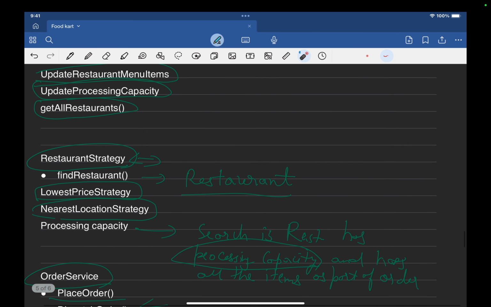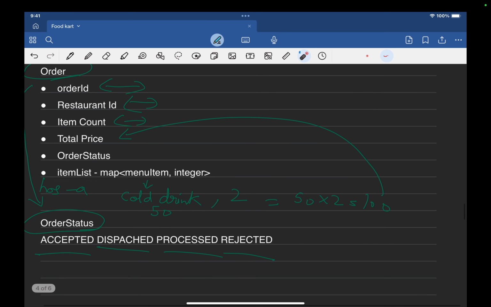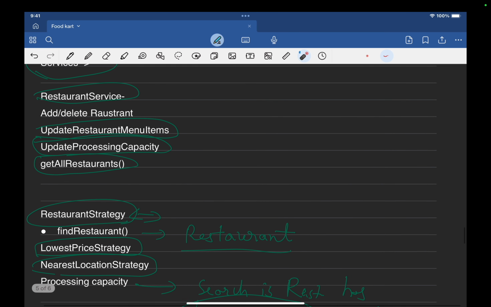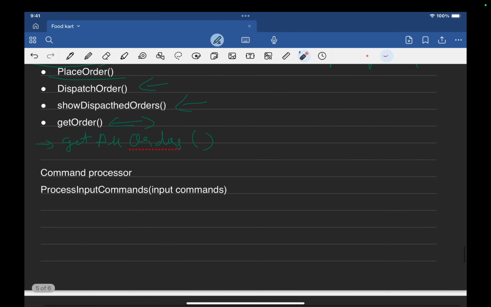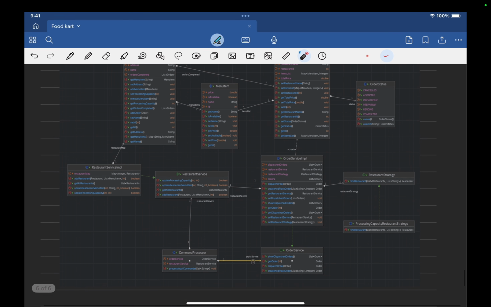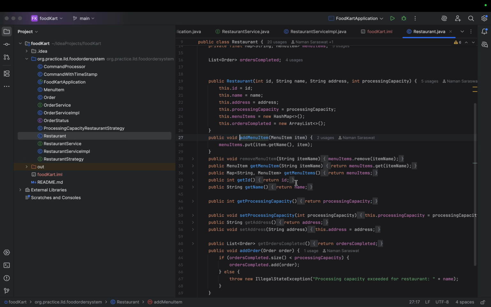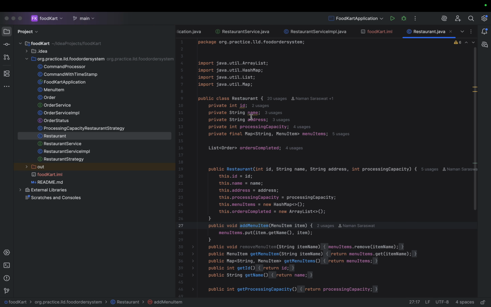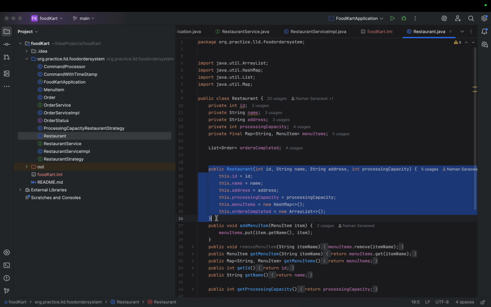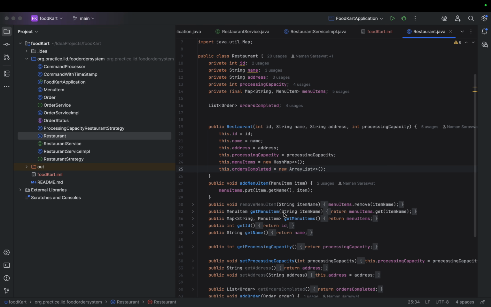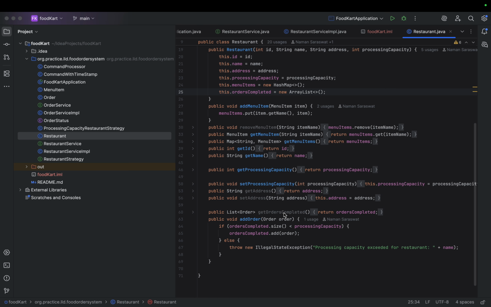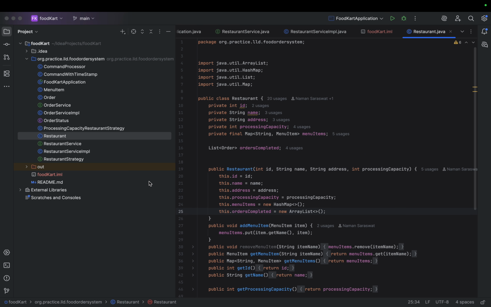So now we have gone through the entities, different kinds of services and their relations in the UML diagram. Now let's jump into code and see how we have coded it. So now let me go through the restaurant class. Here we have defined all the variables. Then we have a constructor, and then there are getter and setter methods defined inside this class.